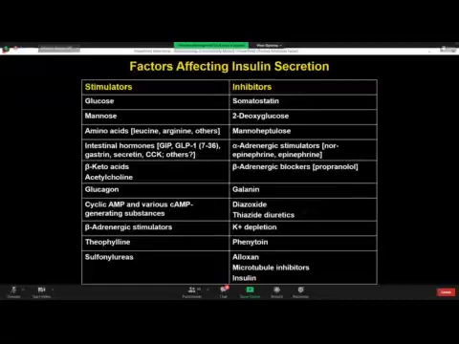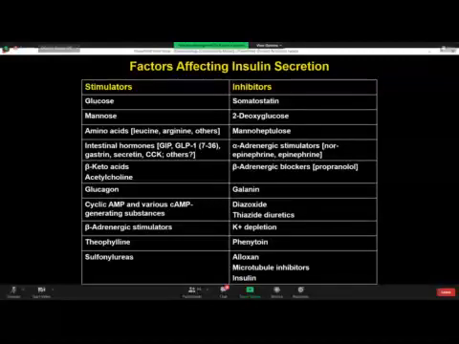So which are the factors? This is the list of the factors which stimulate or inhibit secretion of insulin: glucose, mannose, arginine, leucine, amino acids, CCK, gastrin, secretin, beta ketoacids, acetylcholine, cyclic AMP, glucagon, beta stimulation, theophylline, and sulfonylurea. They stimulate secretion of insulin from the beta cells.